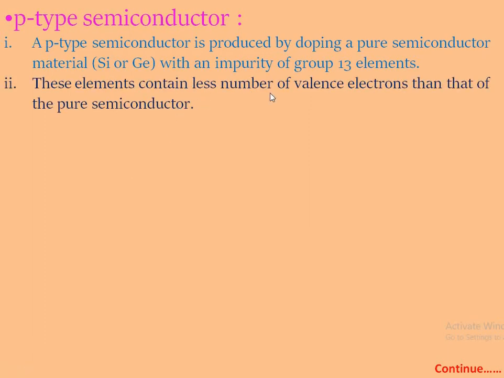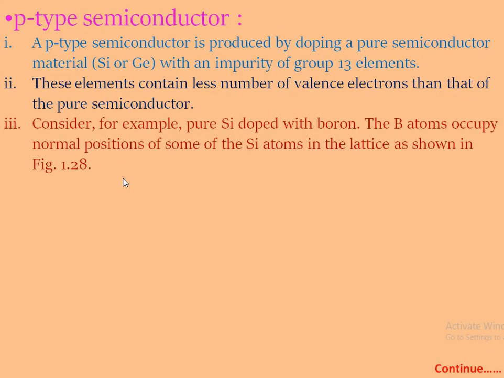The elements contain a smaller number of valence electrons than that of the pure semiconductor. In this case, the p-type semiconductor has one electron less as compared to the group 14 elements, that is silicon or germanium.